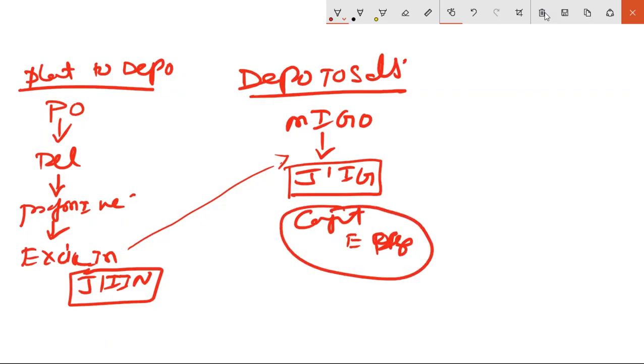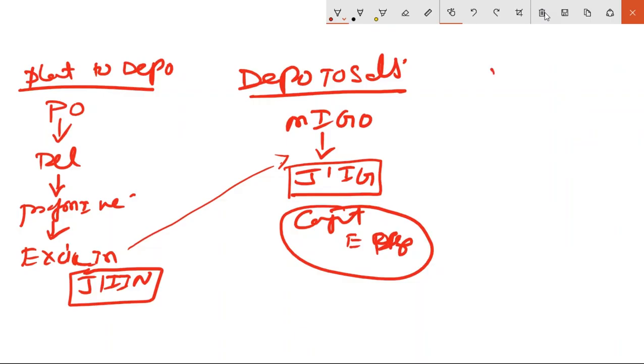Why do you capture this excise tax? Because you want to pass on the tax to the customer. Companies will not bear this tax. Companies later will pass on this tax. See, if a company is manufacturing a product for 1,000, why are they selling the product to you for 1,300? Because their profit and all the taxes they have paid, they are collecting from you, right?